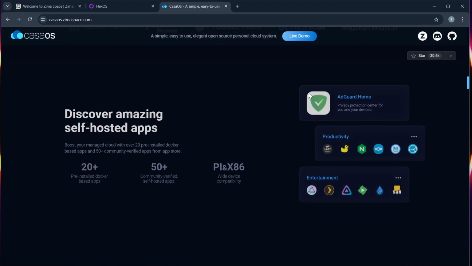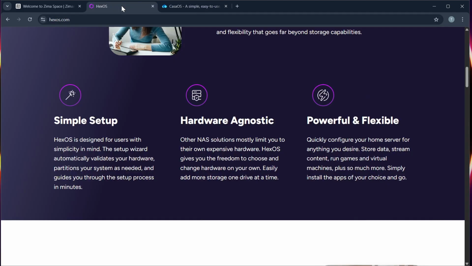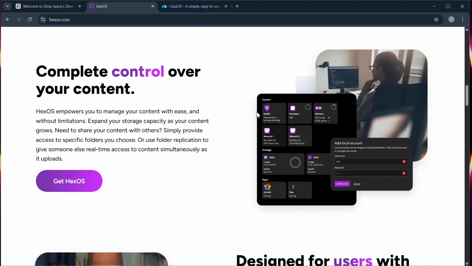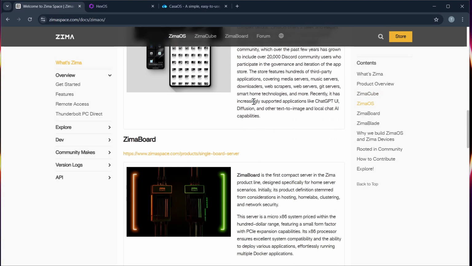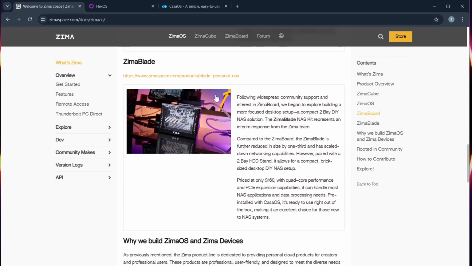CasaOS leads with pre-built apps like Plex, Jellyfin, Nextcloud, and Docker containers, while HexOS supports similar apps with slightly more customization, and ZimaOS focuses on networking, media servers, and VPNs, making it ideal for advanced setups. Number 4, performance and hardware support.